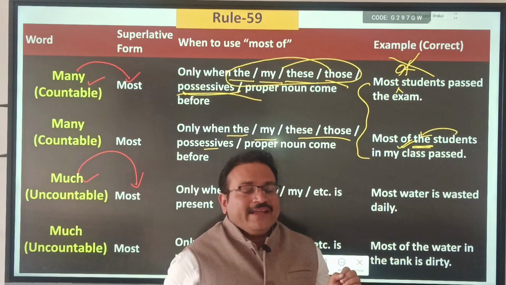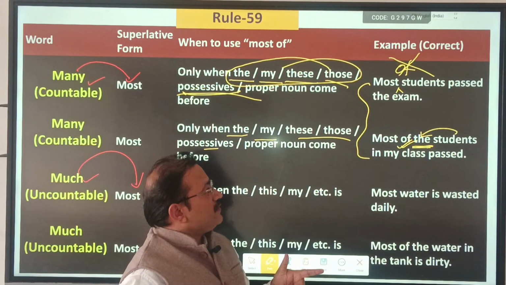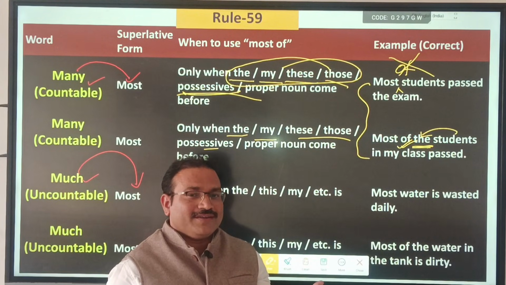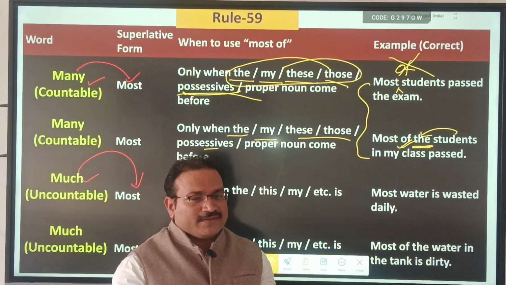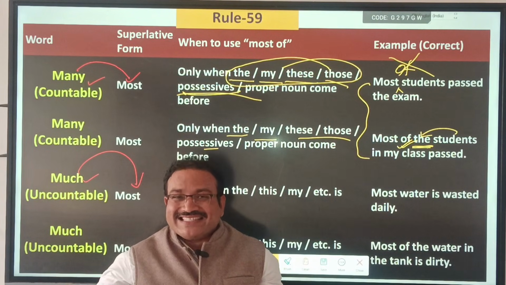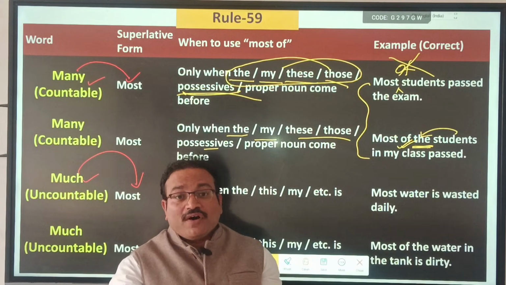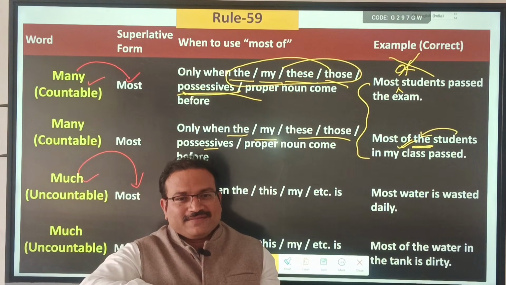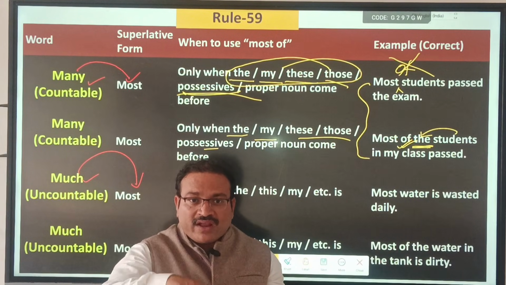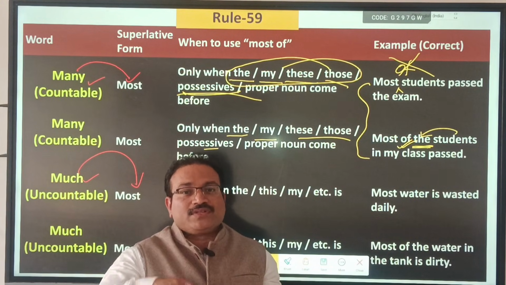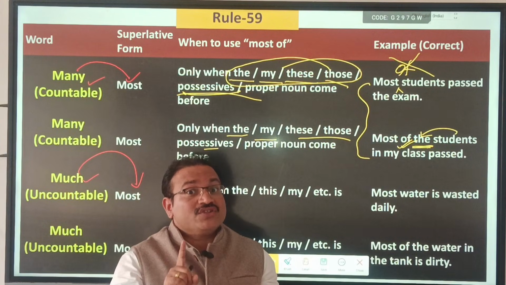If I say most of students, wrong. What is the right one? Most of the students, most of these students, most of those students, most of my students. So before students, what do you require? These adjectives, these determiners. Otherwise, of is wrong.